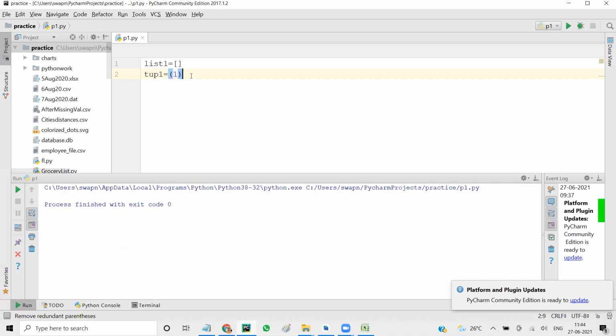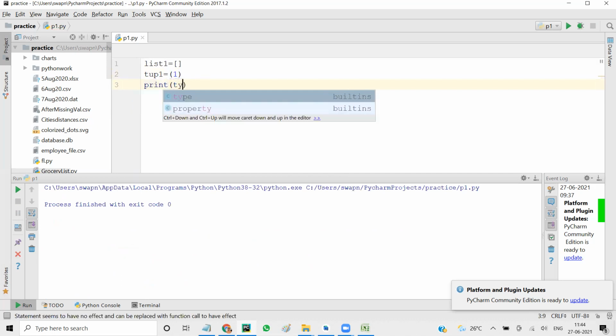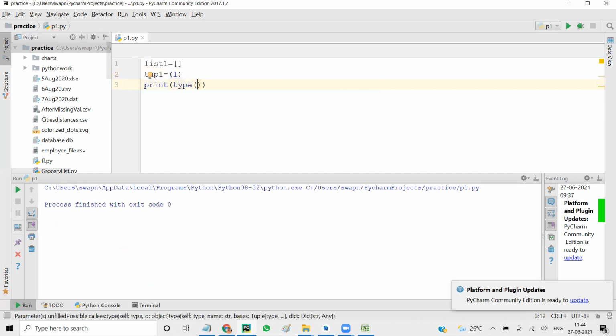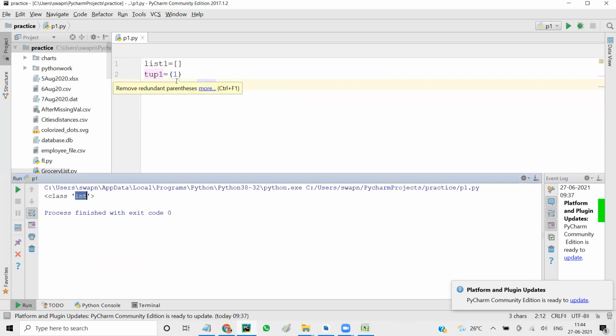If I say print type of tup1, it is integer. It is treating it like a function call taking one integer value. If you give 0 values, it is fine. When you give two values also, it's fine.